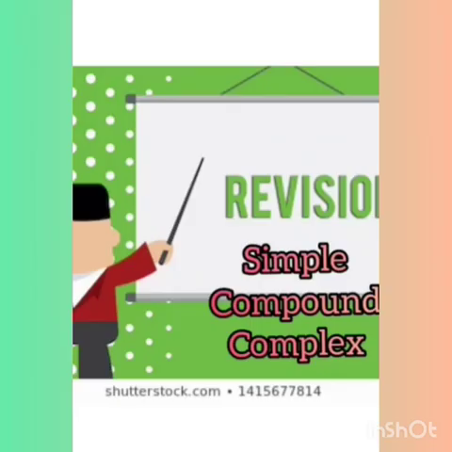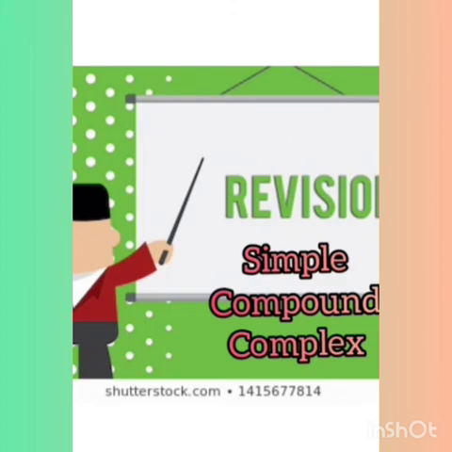A short recap of the types of sentences. So today's grammar topic is types of sentences. There are three types of sentences: simple, compound and complex sentences. First of all, you should know what a sentence is. A sentence is a group of words which gives a complete meaning. Here we have three categories of sentences: simple sentence, compound sentence and complex sentence.